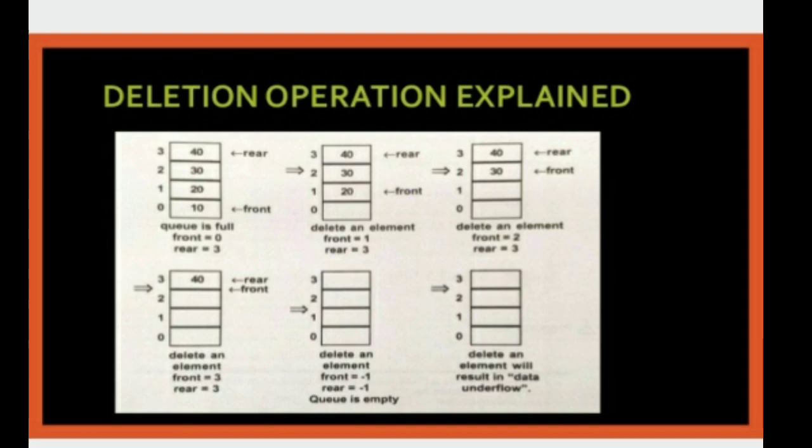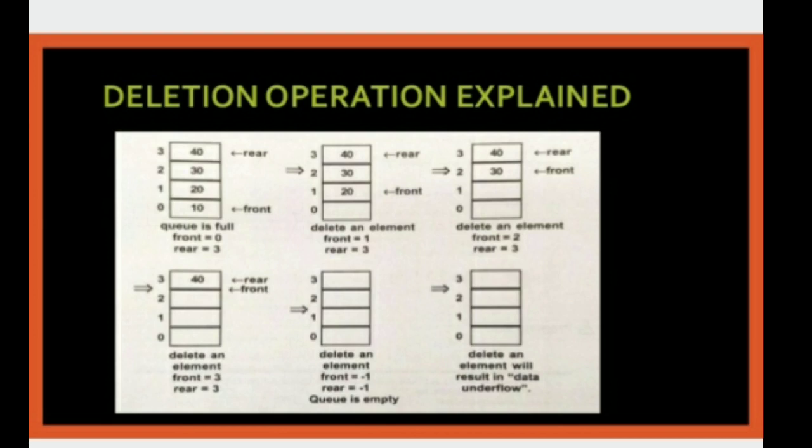In the previous case, rear is equal to maximum size -1, that is the overflow. Here front plus rear is equal to -1, that is the underflow. This way the deletion operation is performed.